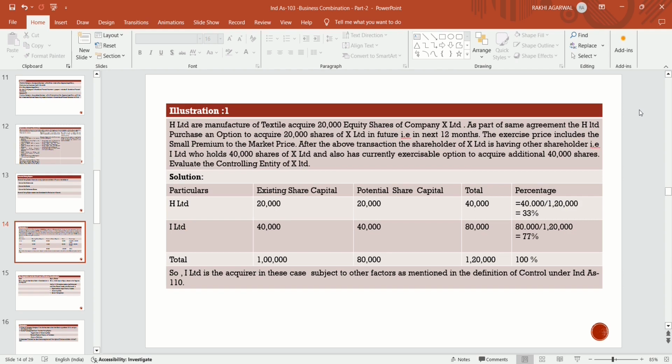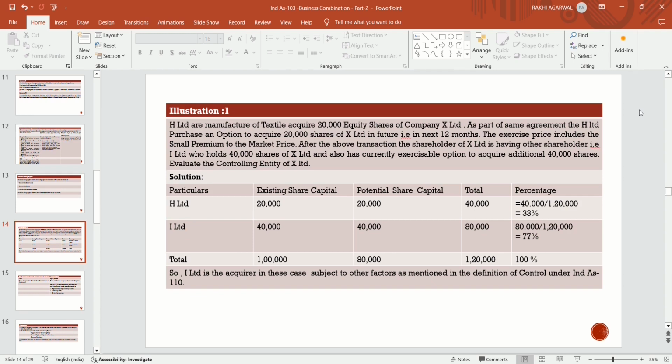And I Limited is also having 40,000 shares. Presently he has 40,000 shares of X Limited and the potential to acquire an additional 40,000 shares in future. Now the total for H Limited is 40,000 and for I Limited it is 80,000. Now the percentage is to be calculated, like 40 divided by 120 becomes 33%, and I Limited has 67%, which is more than 50%.